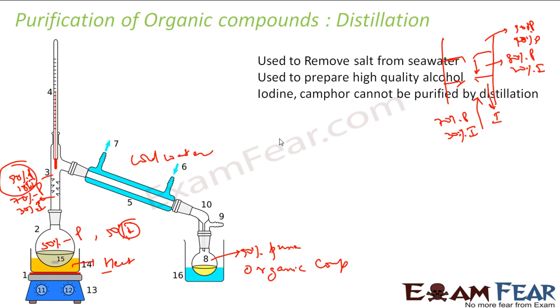Correct. For example, I told you this is used to remove salt from seawater. Pretty easy. Salt is not volatile at all, so salt will stay here and seawater will be here. To prepare high quality alcohol also you can keep on doing distillation. And iodine and camphor are sublimable substances, right? For these I generally don't use distillation. I use sublimation. Correct. So a particular purification method is used only for particular types of compounds.